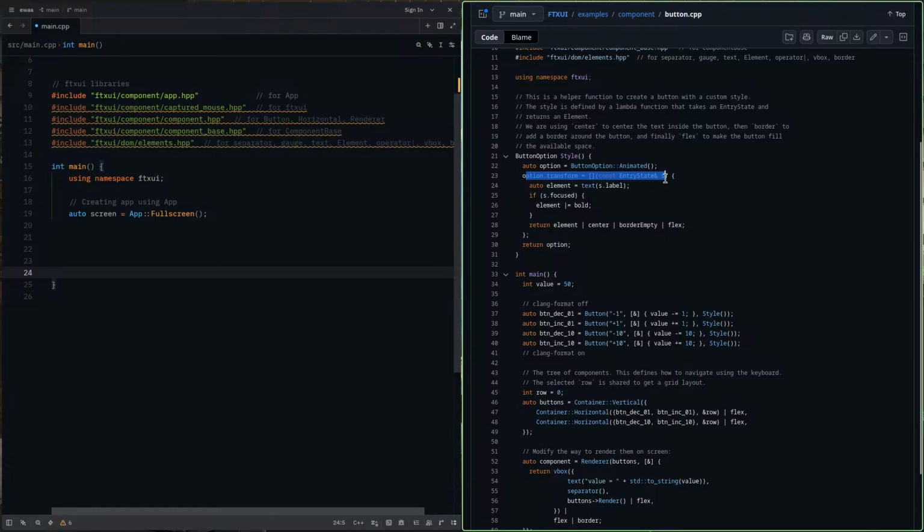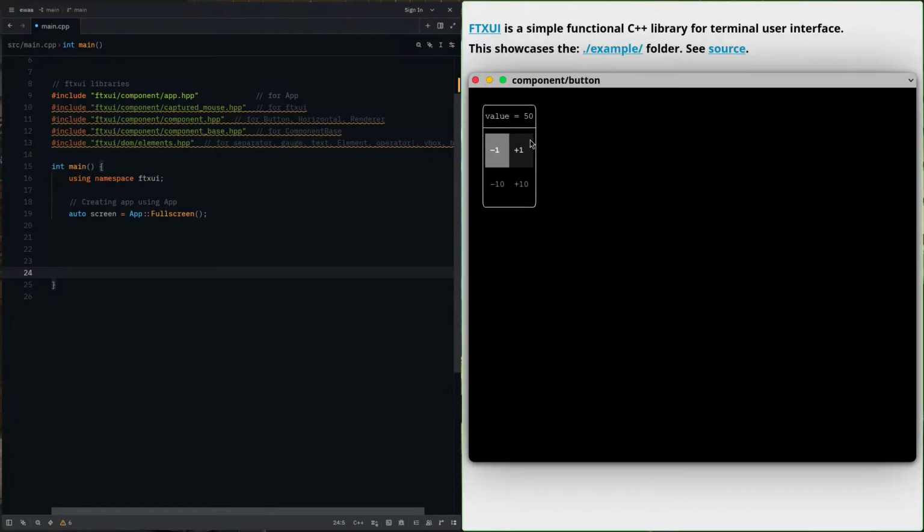I'm not getting this thing. Let me see how this thing is working. When we hover over some button, it gets bold, and also the background color changes. These two things are happening on hovering over the button.